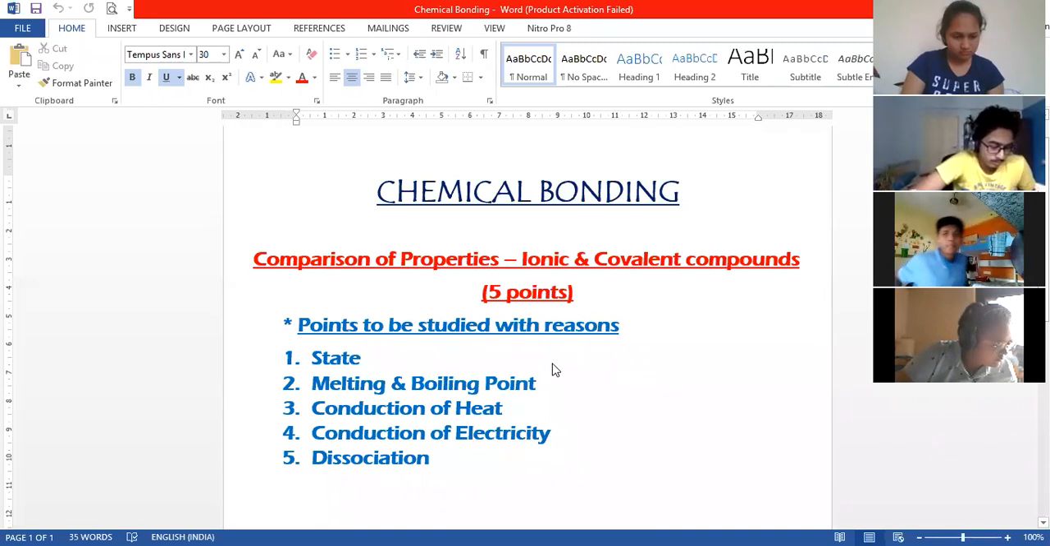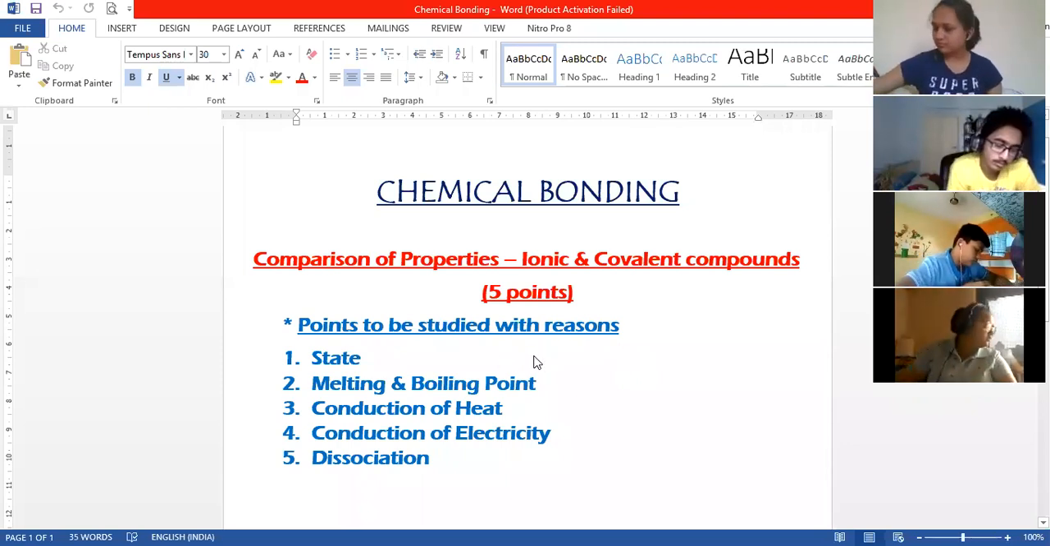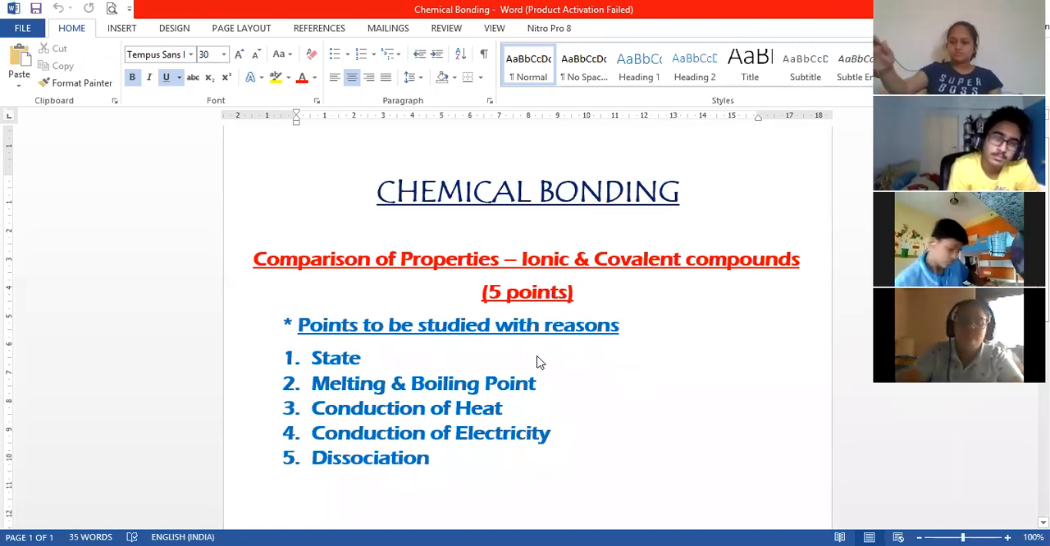So the first point is state. Okay, so in state, electrovalent and covalent. So ionic compounds, that is electrovalent compounds, they exist in the solid state all the times, and the reason is that they have strong electrostatic force of attraction. Okay, and in case of covalent bonds, the compounds can exist as gases or liquids or soft solids. The reason being the force of attraction between the particles is very weak, and we call it the van der Waals force of attraction.